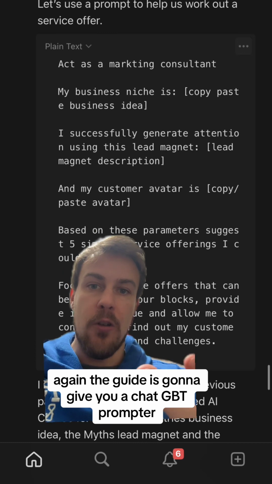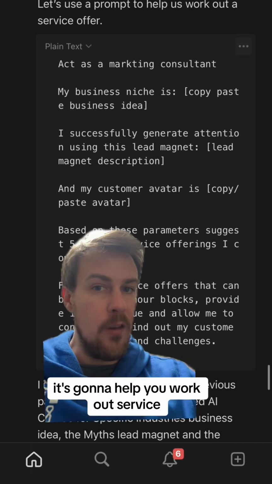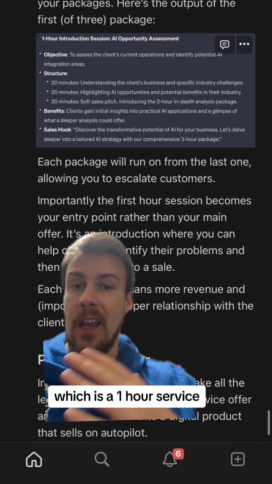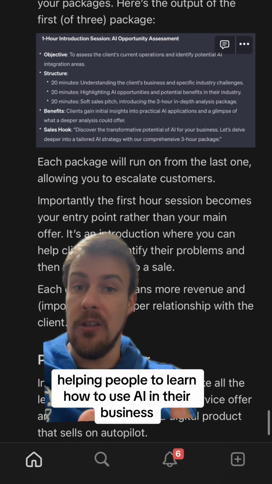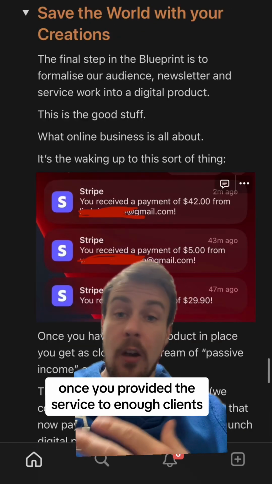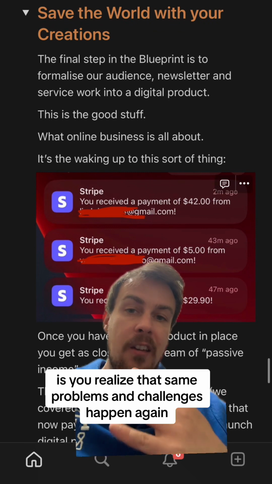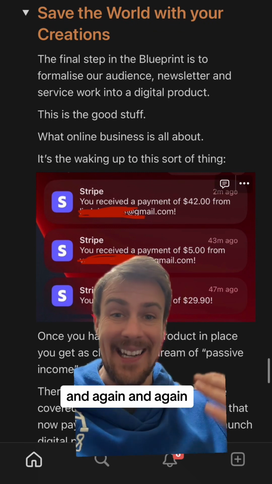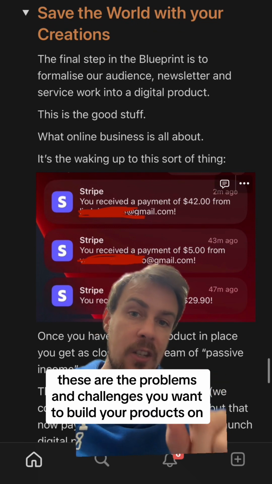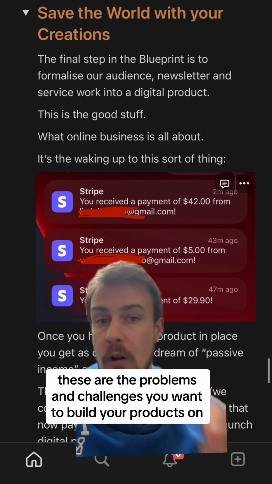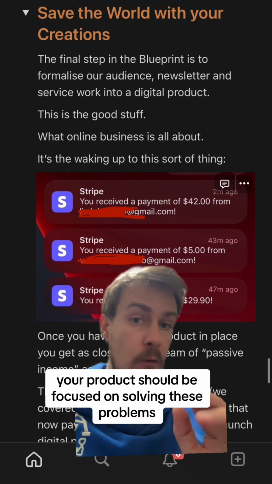Again, the guide is going to give you a ChatGPT prompt, which is going to help you work out your service offer. Above, you can see an example output, which is a 1-hour service helping people to learn how to use AI in their business. Once you've provided a service to enough clients, what starts to happen is you realize the same problems and challenges happen again and again and again. These are the problems and challenges you want to build your products on. Your product should be focused on solving these problems.